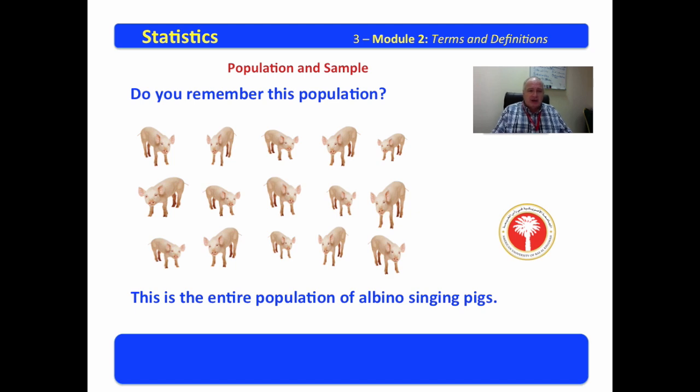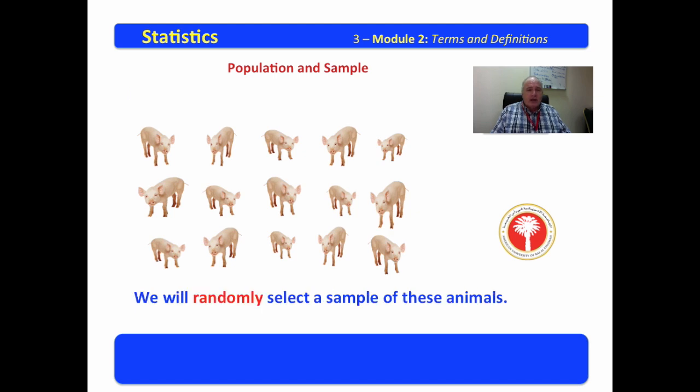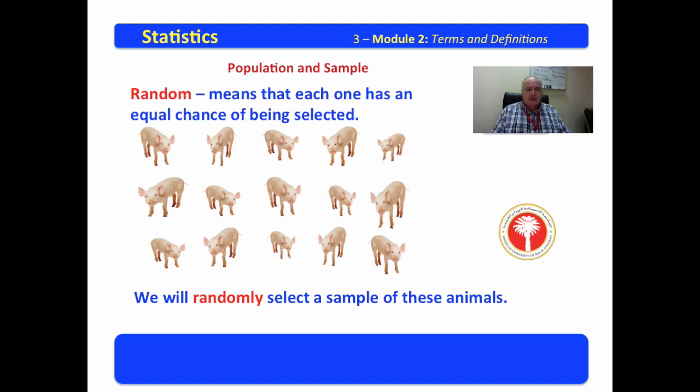Do you remember this population? This is the entire population of albino singing pigs. Now, we will randomly select a sample of these animals. Random means that each one has an equal chance of being selected. If I wanted to do a random sample to see if people liked me, and then I chose my 5 best friends, that would not be random.